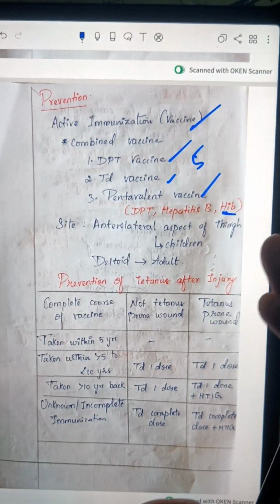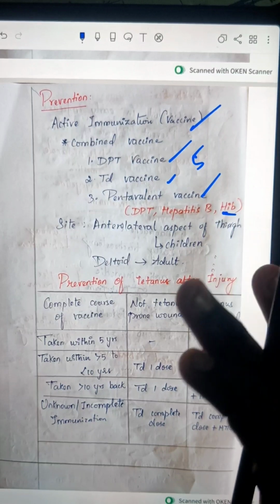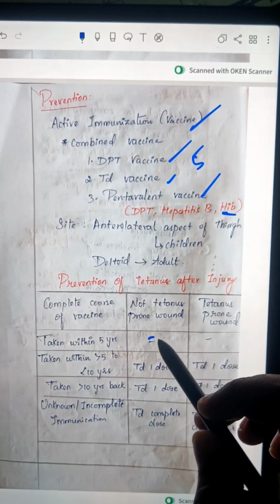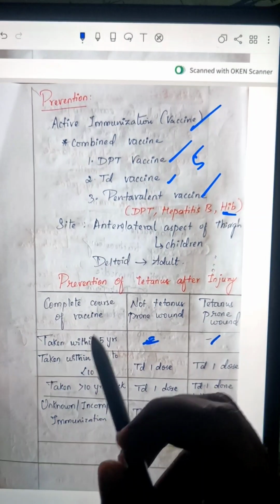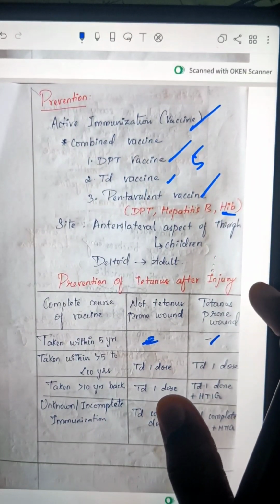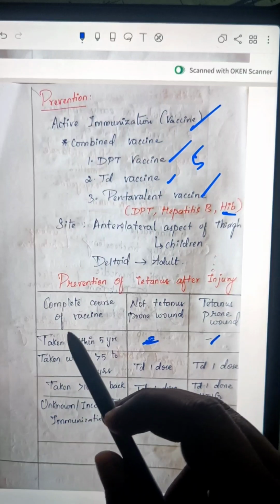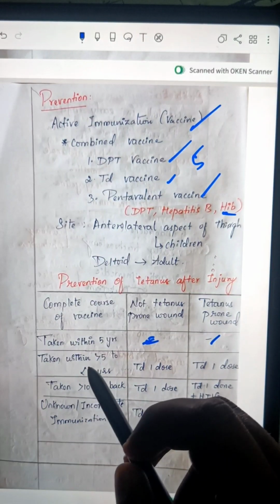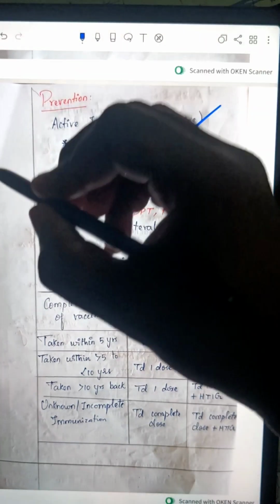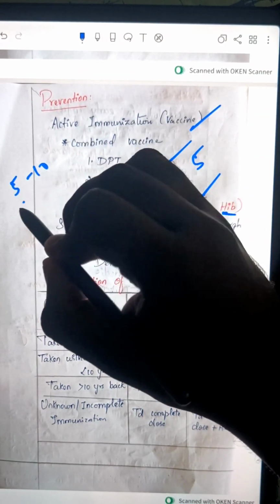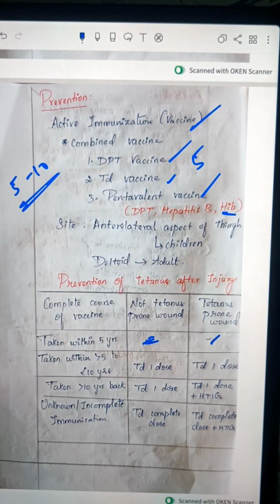There is no requirement of any treatment or prevention, because the vaccine itself is effective in this condition. Then the patient has a complete course of vaccination taken within 5 up to 10 years, okay. He has taken the vaccination between 5 and 10 years ago.